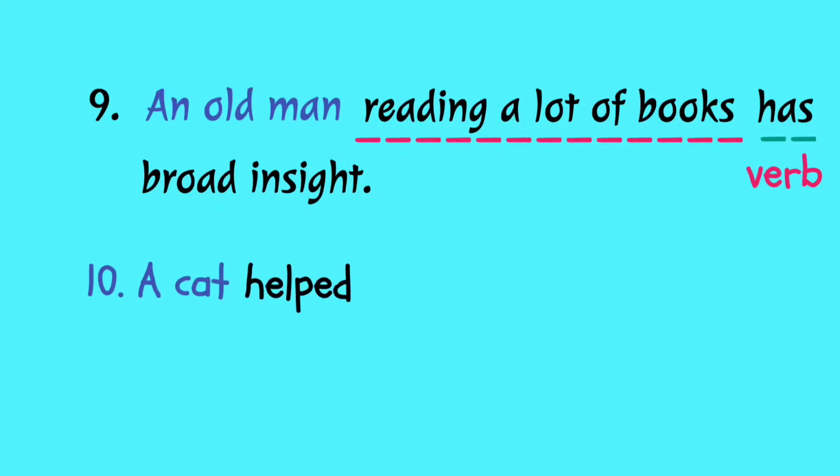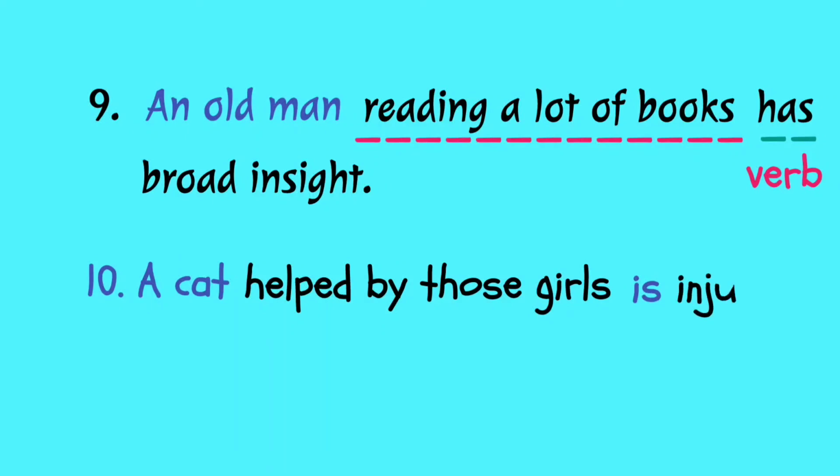Next, number 10, we have: a cat helped by those girls. Helped by those girls is just a participle phrase begun by helped, a past participle this time. So the main subject is cat. Helped by those girls is just an adjective. Cat is the third singular person, so the verb is.